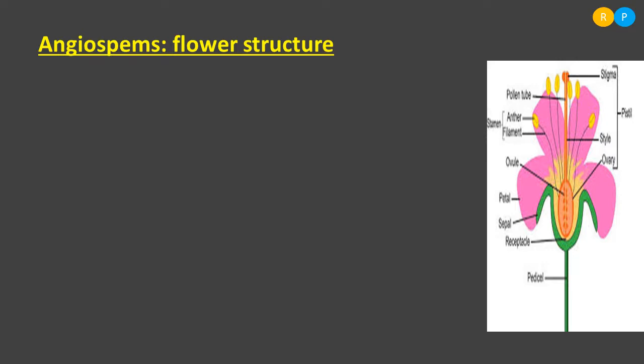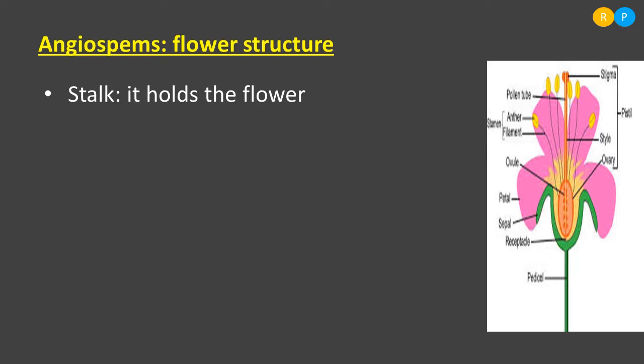Let us understand each and every part of the flower one by one. The first part we can see is the stalk. The stalk is the first main part of the flower. It holds the flower. That means it connects the flower with the stem or with the branch.